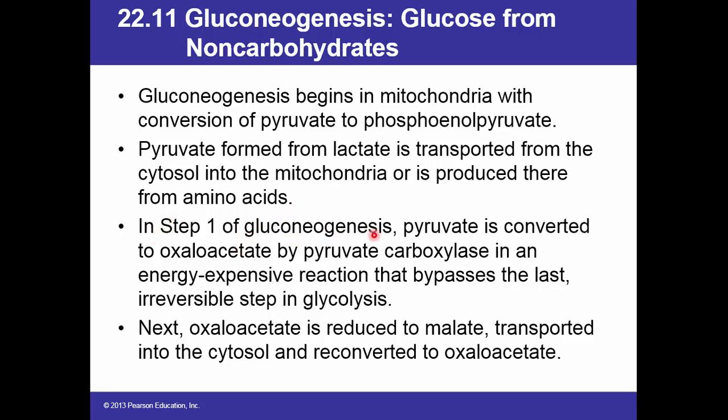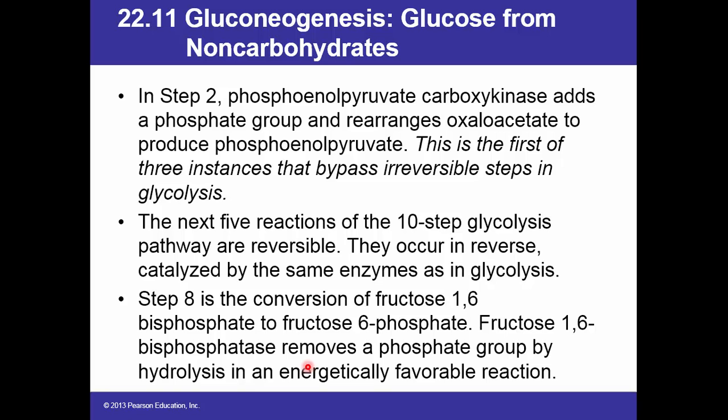In step 1 of gluconeogenesis, pyruvate is converted to oxaloacetate by pyruvate carboxylase in an energy-expensive reaction that bypasses the last irreversible step in glycolysis. Next, oxaloacetate is reduced to malate, transported into the cytosol and reconverted to oxaloacetate. In step 2, phosphoenolpyruvate carboxykinase adds a phosphate group and rearranges oxaloacetate to produce phosphoenolpyruvate. This is the first of 3 instances that bypass irreversible steps in glycolysis.